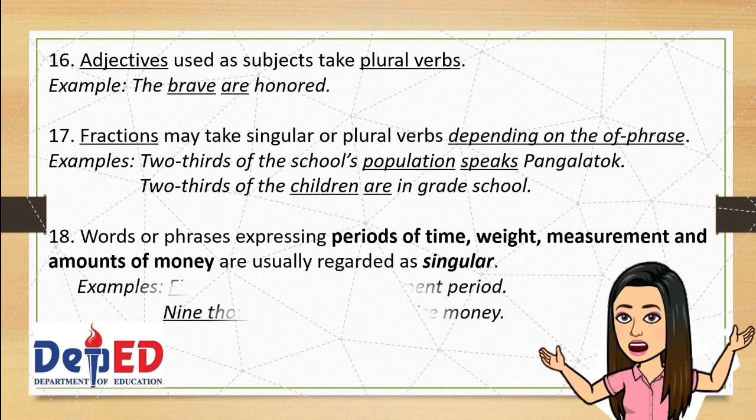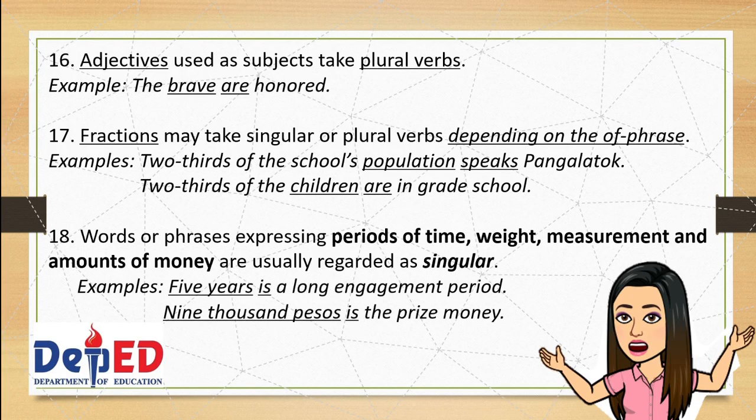Just like in these examples. 5 years is a long engagement period. 9,000 pesos is the prize money. The period of time 5 years and the amount of money 9,000 pesos are both singular subjects using singular be verb is.